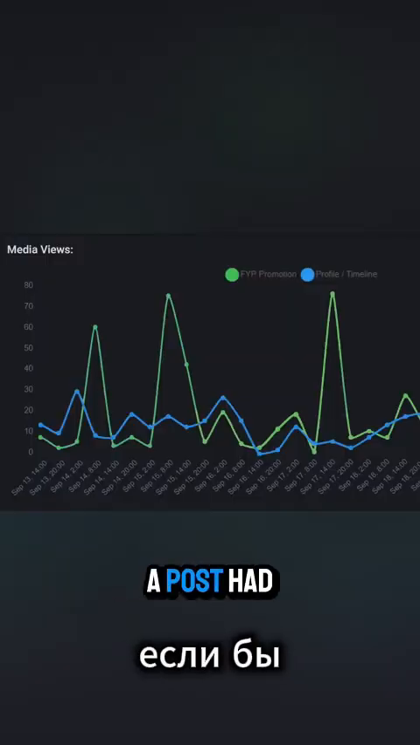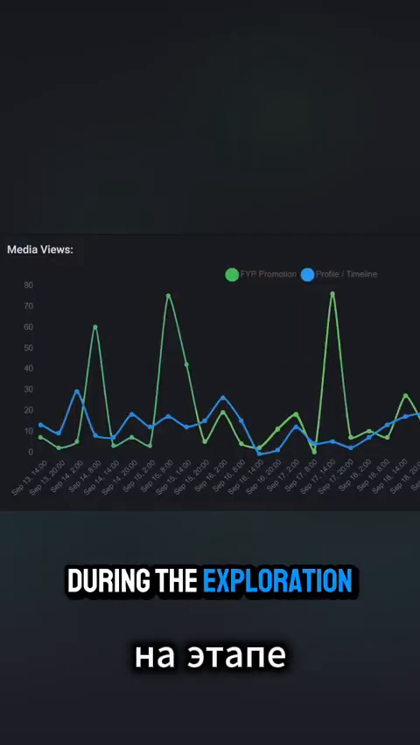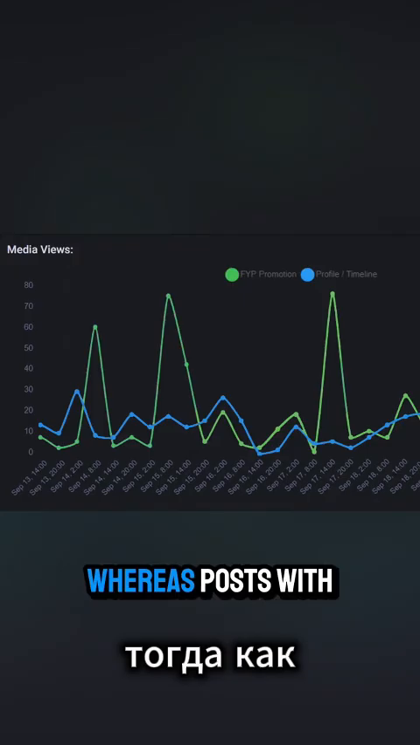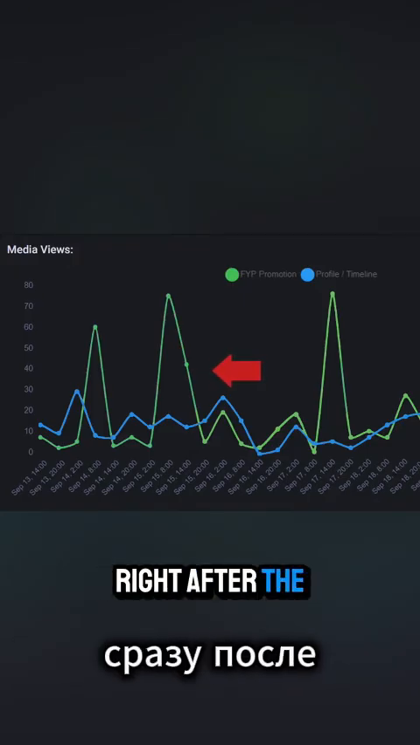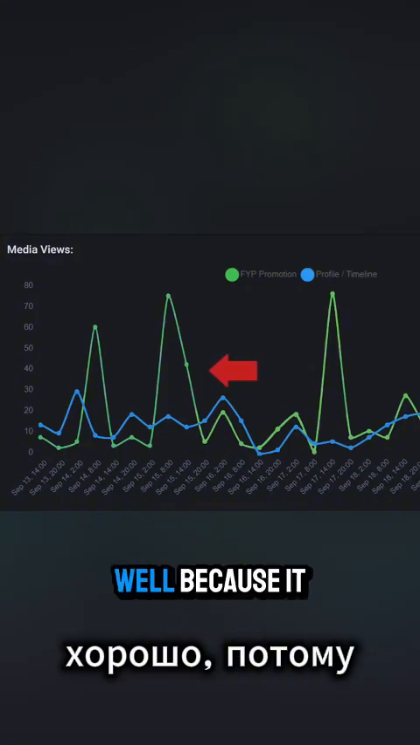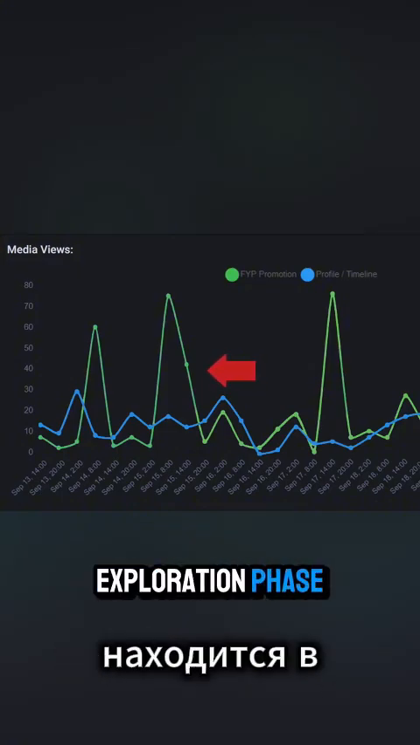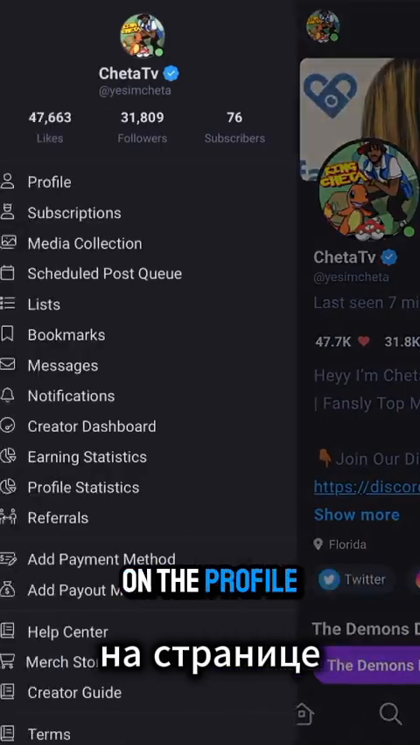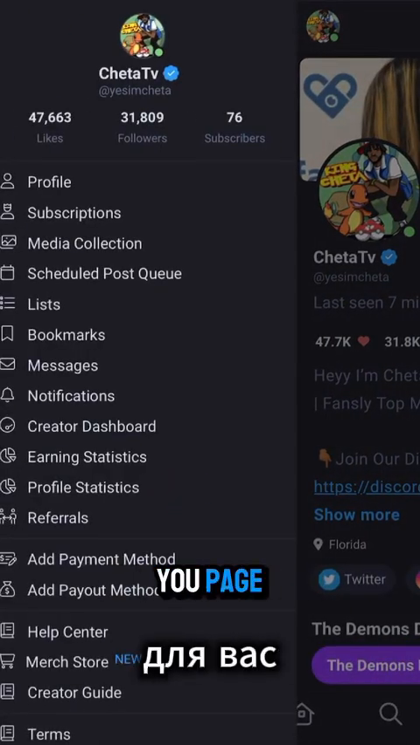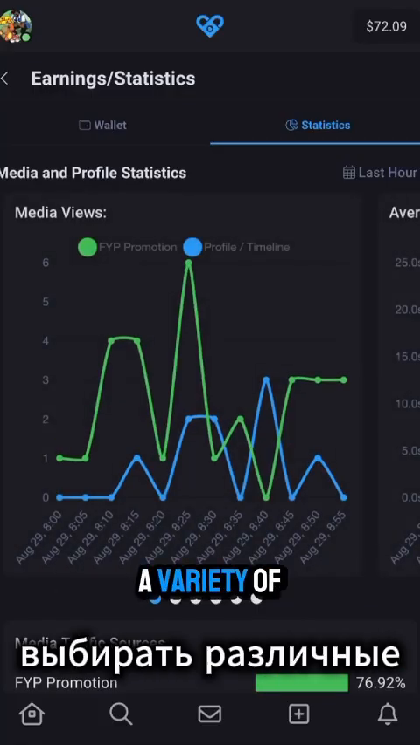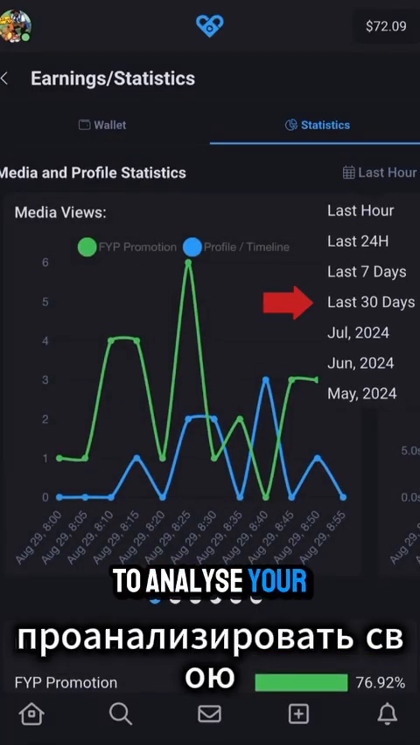And then, if a post had high engagement during the exploration phase, it gets shown more and more, whereas posts with low engagement will see a significant drop in views right after the exploration phase because it isn't in the exploration phase anymore. On the profile stats page, you can see how your media and hashtags are performing on the For You page. We recommend selecting a variety of date ranges when you're trying to analyze your performance.